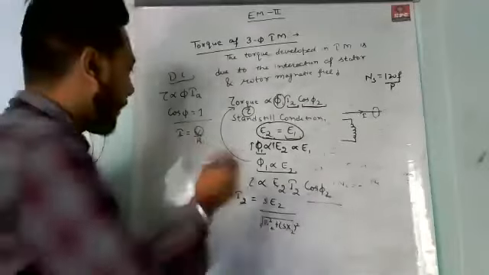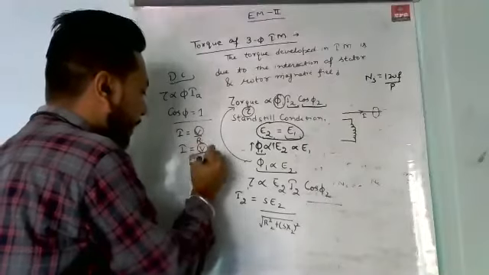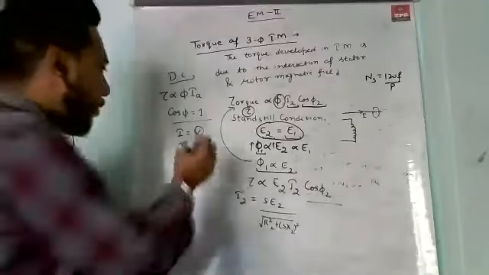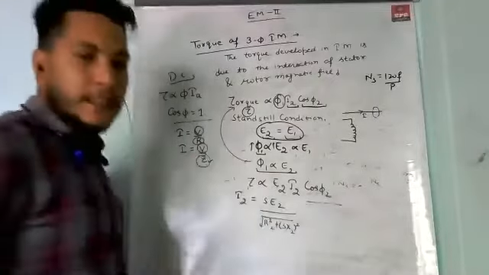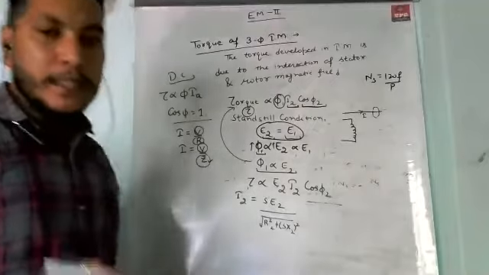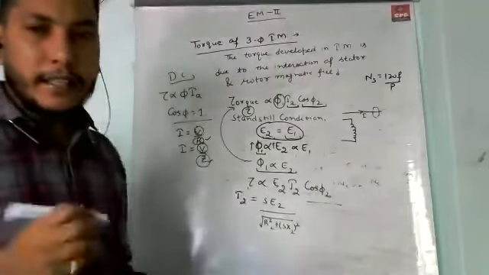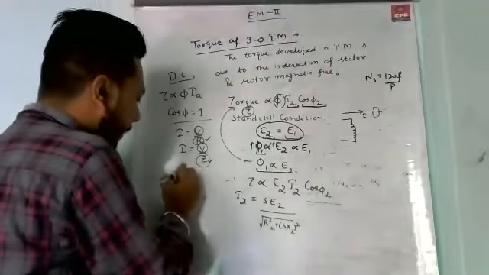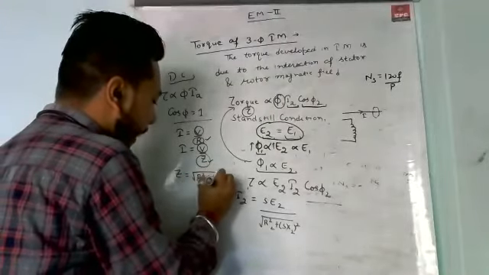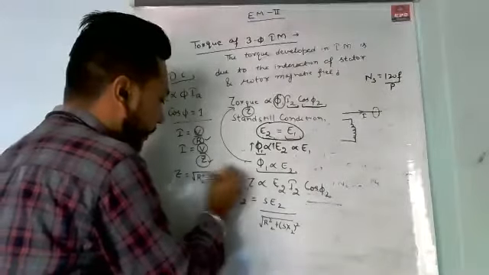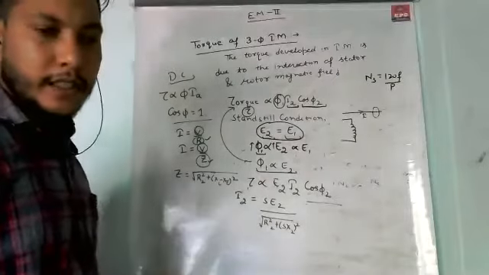If we are talking about AC circuits, then this value of I is given by V upon Z. V is voltage and Z is impedance. Impedance opposes the current in an AC circuit, and resistance opposes the current in DC circuits. And we know that the value of Z is equal to under root R square plus (XL minus XC) whole square.